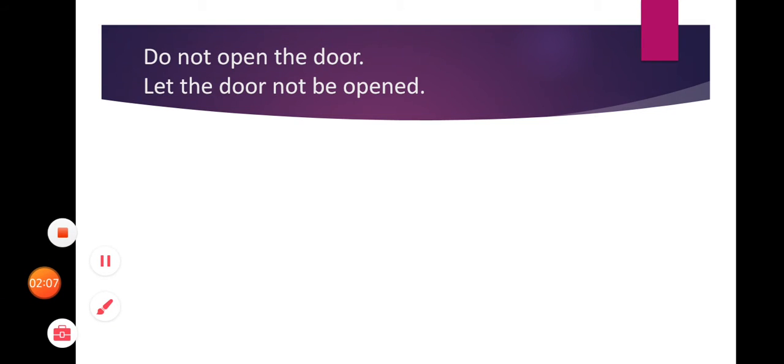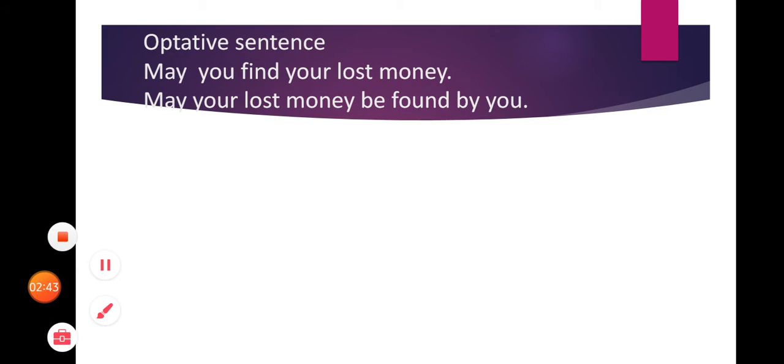Then we have negative sentence in imperative sentences. Do not open the door. Now students, we can make it passive in two ways. First of all, there is let, then the object, that is the door. Then we have not be opened. Then after that we can also make it as let not the door be opened, means both of the sentences are correct. Do not open the door, let the door not be opened.